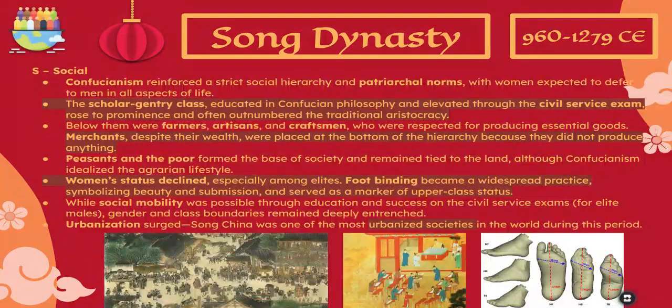Now looking at social aspects of Song China, Confucianism really shaped Song society. The scholar-gentry officials, as we call them, are the ones who actually passed the civil service exam, which we'll talk about in a minute. They became some of the most powerful social groups in Song China.